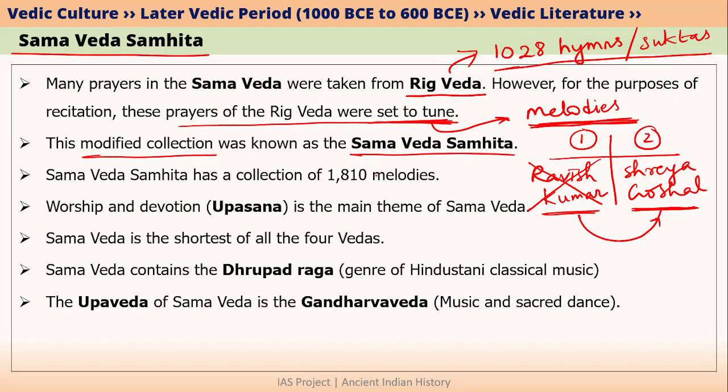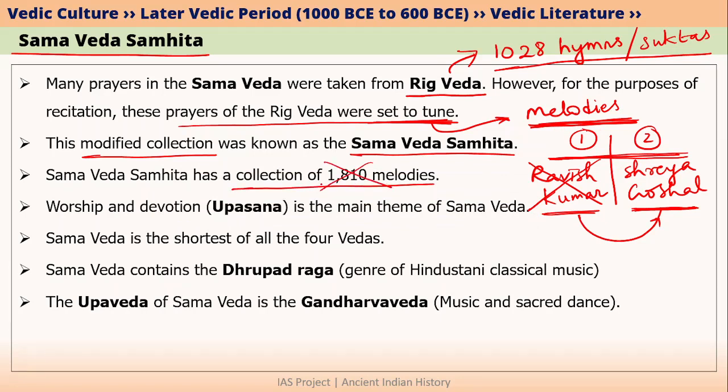I hope you understand this. In the first case, Ravish Kumar was just reading out the words. But in the second case, Shreya Ghoshal converted the same words into melodies. That is why when you hear Shreya Ghoshal reading out the same words in the form of melody, it is very pleasing. So Samaveda Samhita basically has a collection of 1810 melodies.